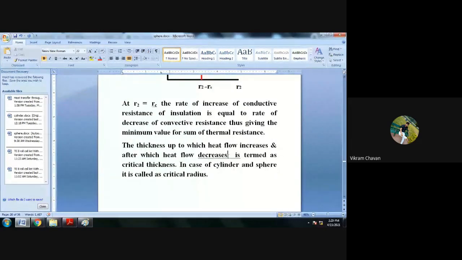Next line. The thickness up to which heat flow increases, and after which heat flow decreases, is termed as critical thickness.